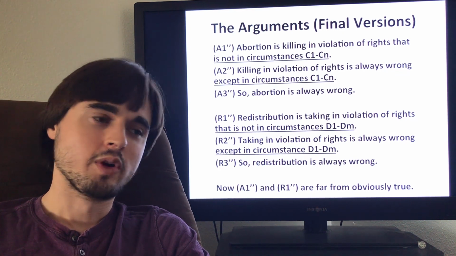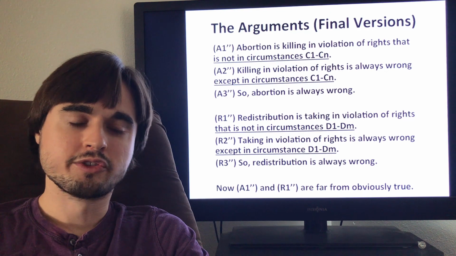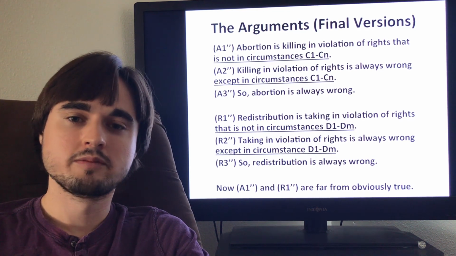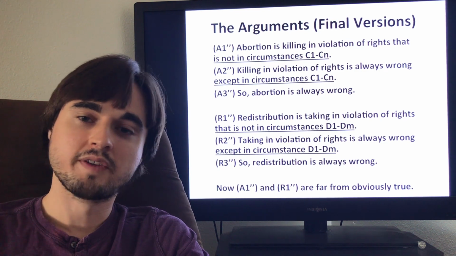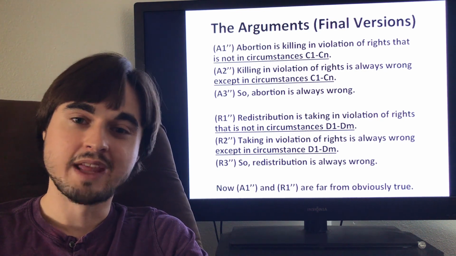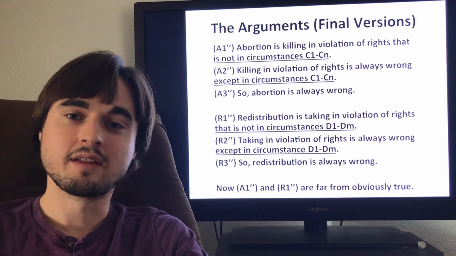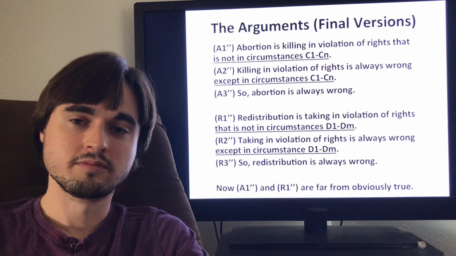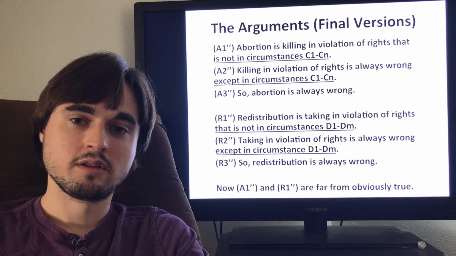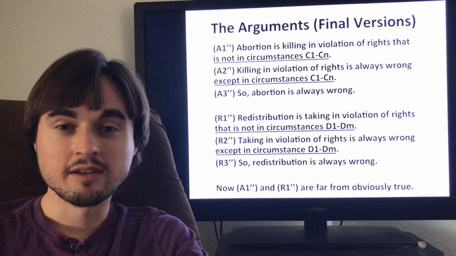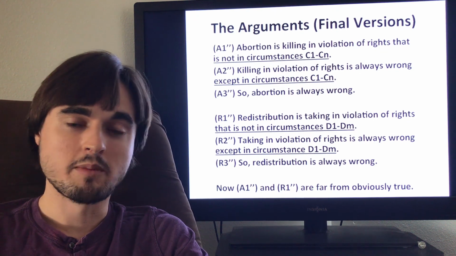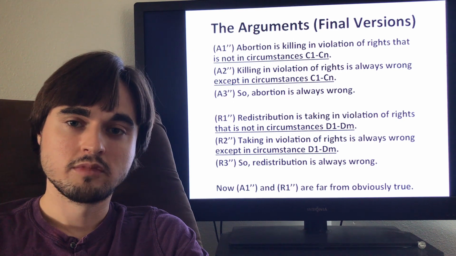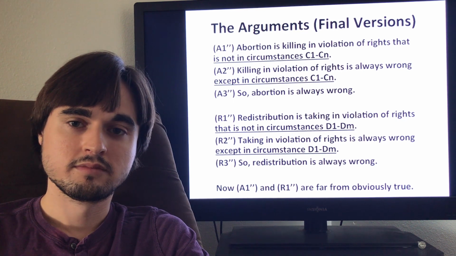So I think once we get to these final versions of the arguments, the first premises in both are just far from obviously true, and we're not justified in accepting them absent substantial arguments. And so that's why I think these arguments, at least as they are, fail to justify their conclusion. Okay? But if you think these arguments can succeed, if you think the first premise in each can be defended, then I wish you good fortune in the culture wars to come. And now begins.